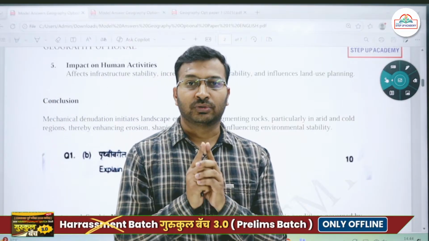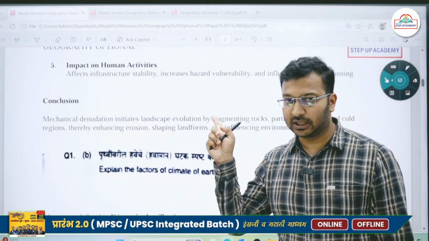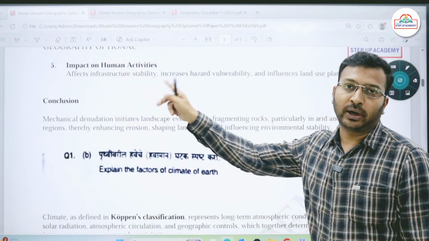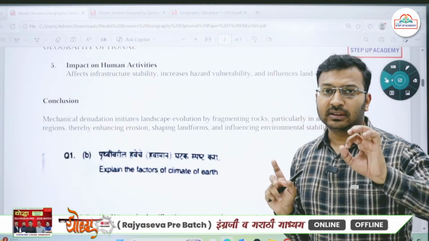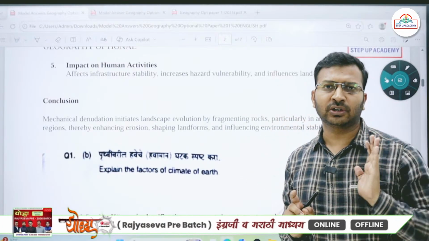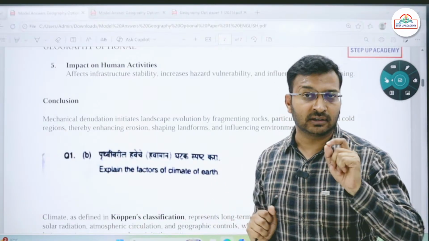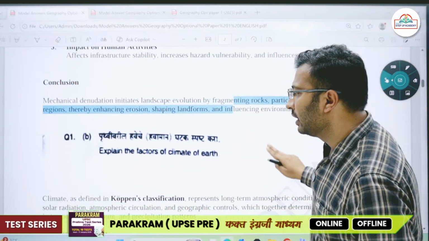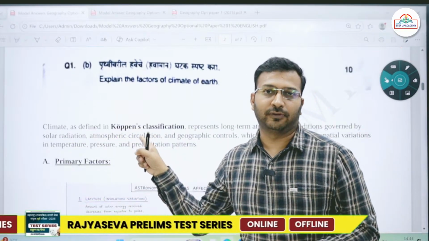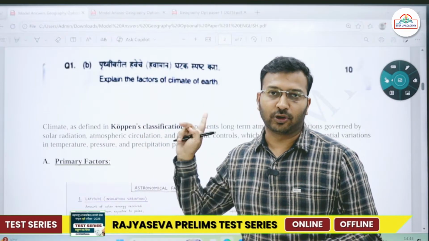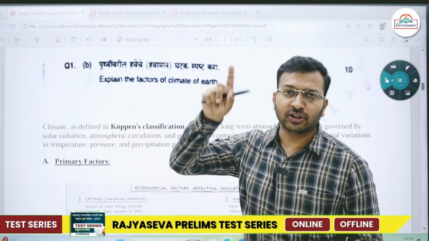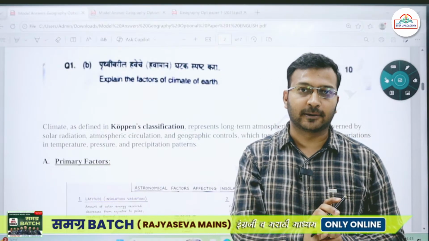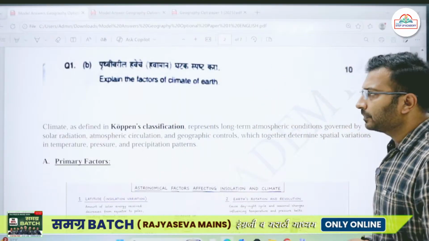Remember the approach that you are having with respect to your geography optional paper. If that framework is clear, then it becomes quite easy to write the answer. Because in the examination hall, the first thing that should click to your mind is that in the introduction itself I will include the name of some geographer. Okay, this is important. If you include this in the introduction itself, it shows the evaluator that yes, you are writing an optional paper answer. Okay, so second question we'll start with.